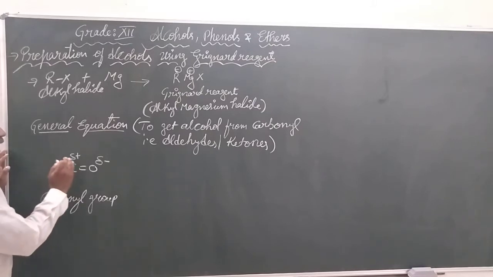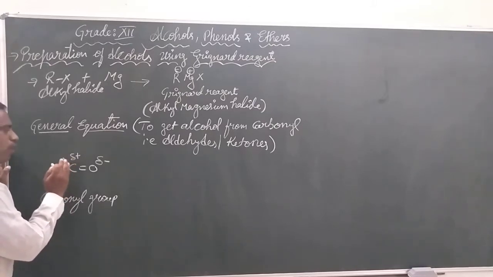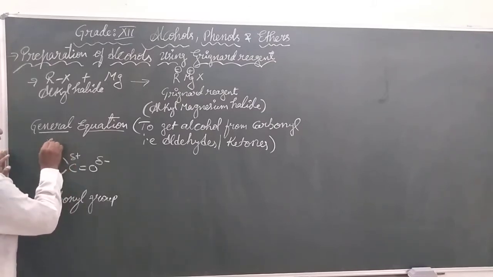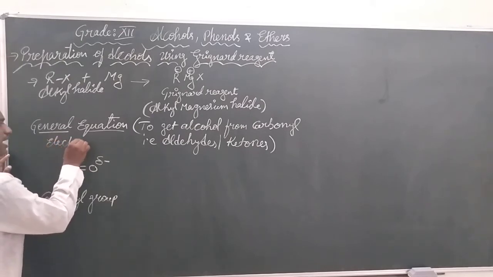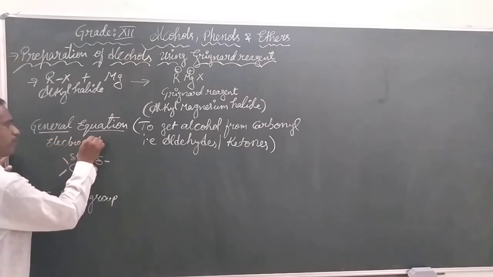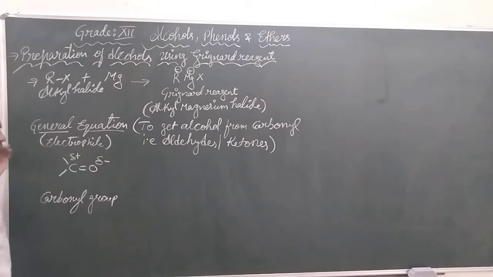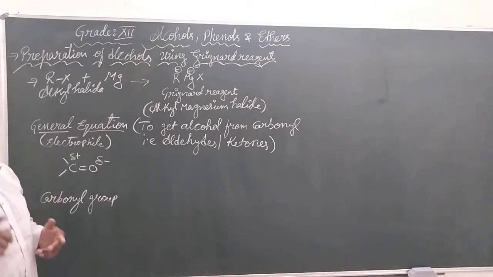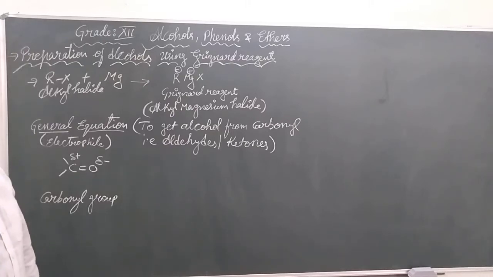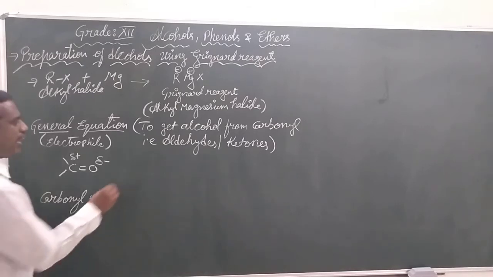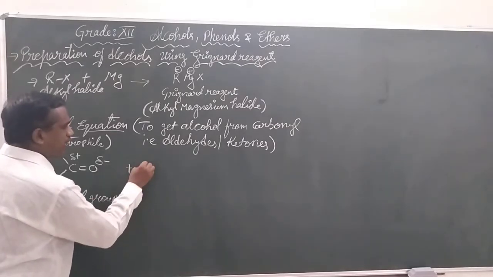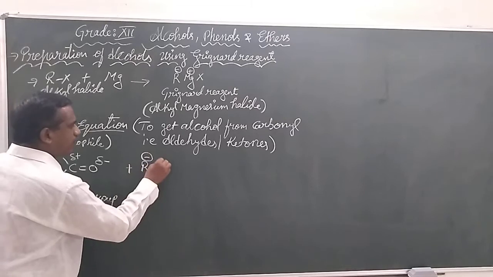Wherever we get a partially positively charged species, we can call it an electrophile. Why do we call this an electrophile? It means this is an electron-liking species. And who is going to give these electrons? Our Grignard reagent is going to give electrons.